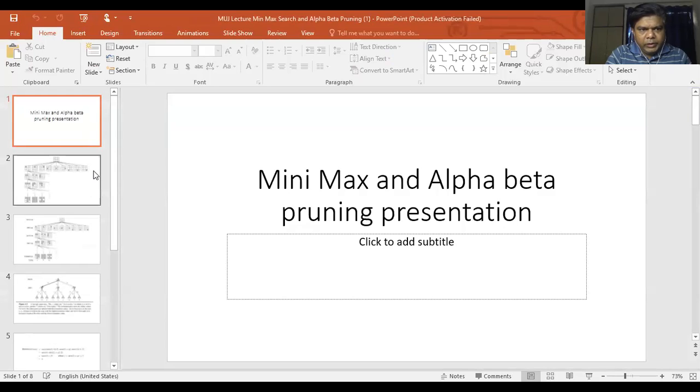We have seen that we cannot use the earlier strategies. Whichever strategies we have seen so far, whether heuristic search, depth first search or breadth first search, in all of them we have assumed that there is only one player, one person who is going to solve the problem, and there is no scenario of opponents playing against each other.